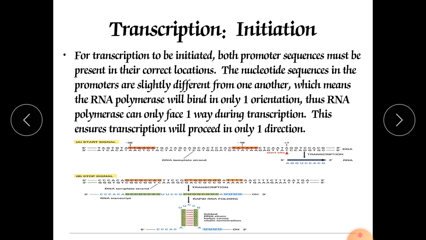So from the 3 prime to the 5 prime, and from the 5 prime to the 3 prime, in this fashion it will go, and during this process it will copy the sequence from the DNA and form a nearly identical sequence. Here you can see the sequence in the process of transcription.